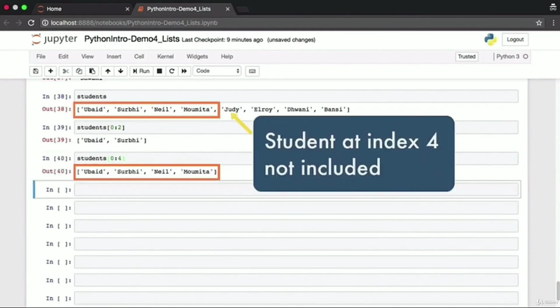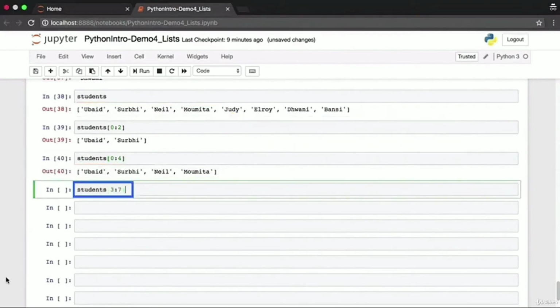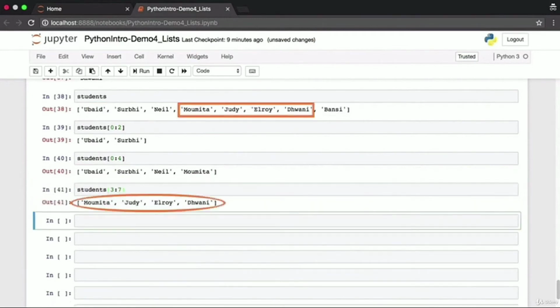The student at index 4 is not included. students[3:7] will include students at index 3, 4, 5, 6, but not at index 7. So it's important for you to remember that the start index is inclusive and the end index is exclusive.